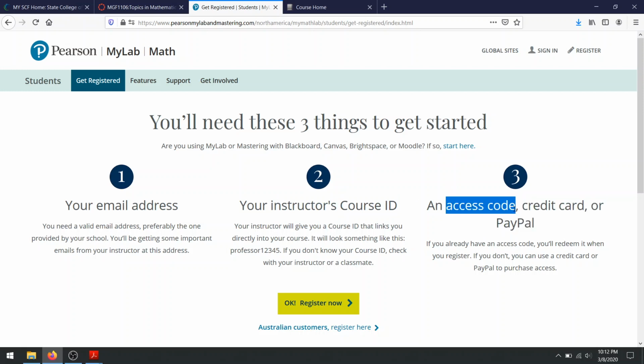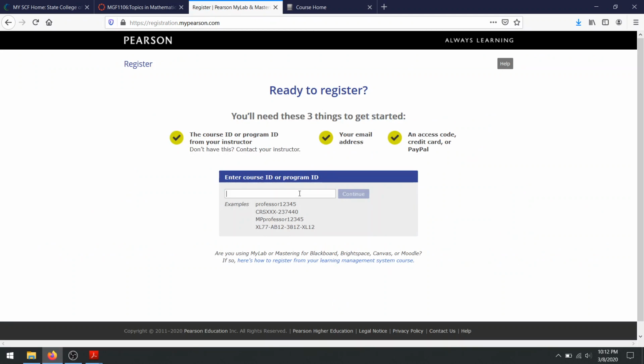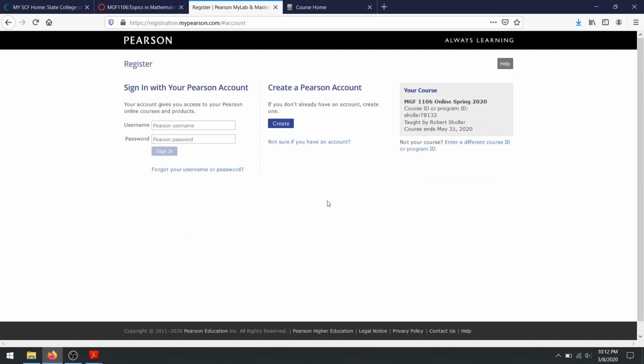Again, that access code is the thing that shows you bought the software. So you can either buy it in the bookstore, or you can buy it right here, right now online. And once you have those 3 things, you're ready to register. I already have an account, so I'm not going to go through the whole thing other than to say this is the code you need to put in, 78132. And it will say, okay, here you go.